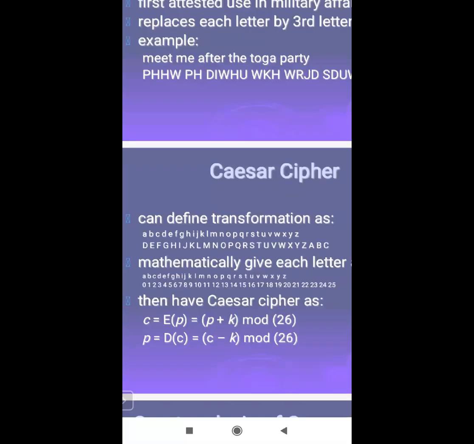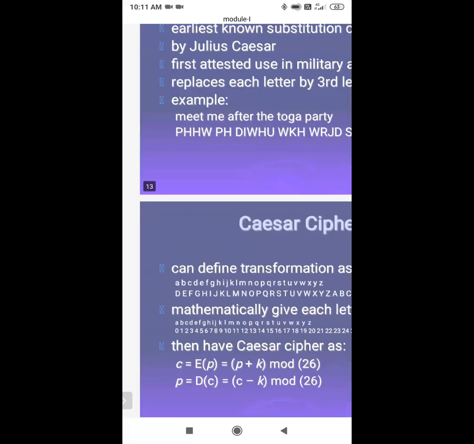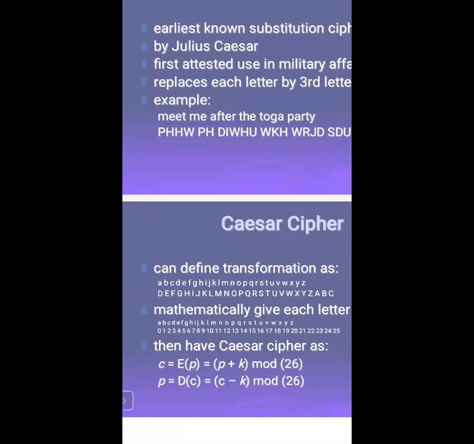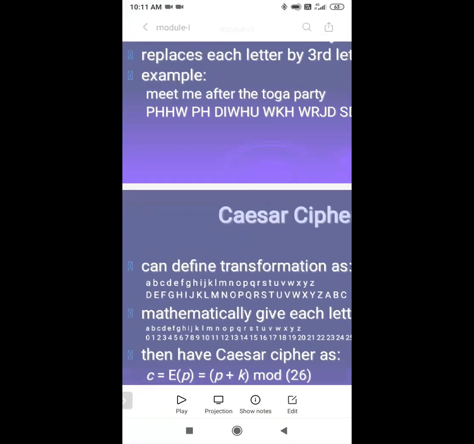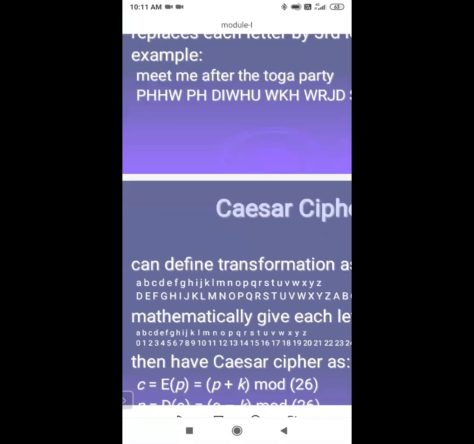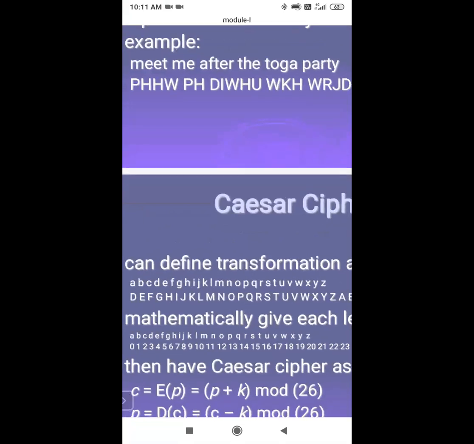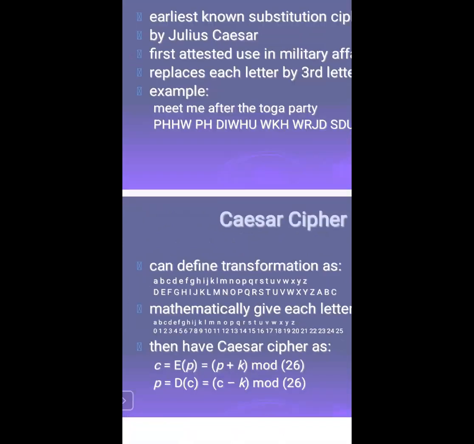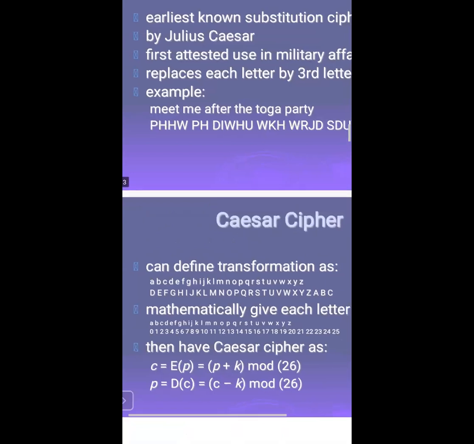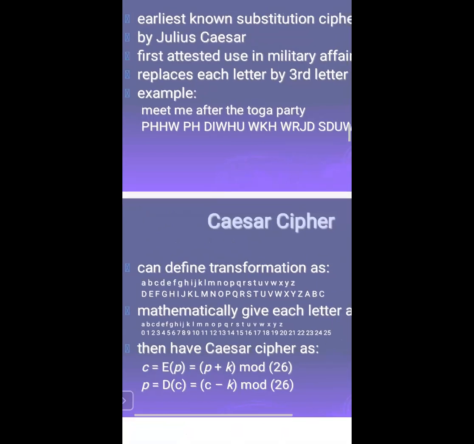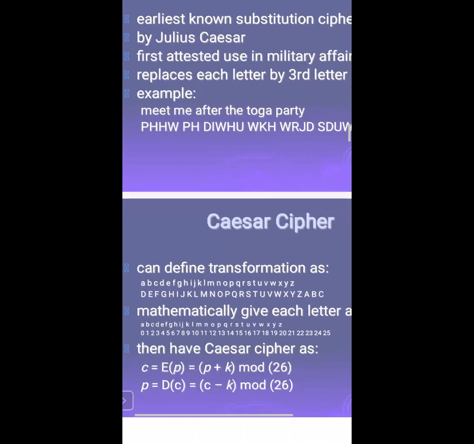On the left side you write A, B, C, D, and on the right side you write the third letter after each. Are you getting my point here? How are we converting? Substitution means each element of plain text is replaced by another letter. The example is replacing each letter by the third letter in the alphabet. Are you writing?